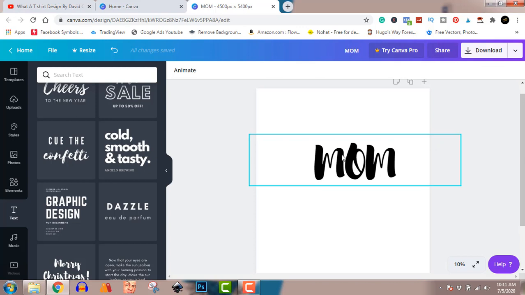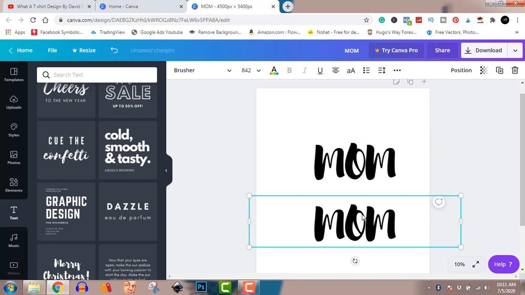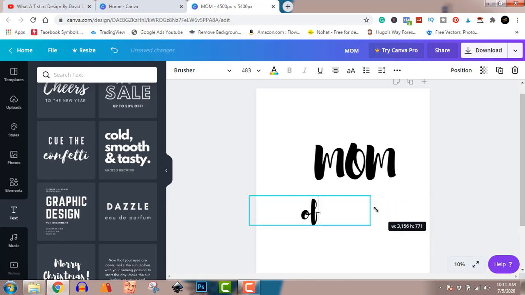To duplicate this layer, all you have to do is click on this one the way we've done, press your Alt key and duplicate that like so. So now we're just going to highlight that and put "of" and reduce this one. We don't want this one to be super big.